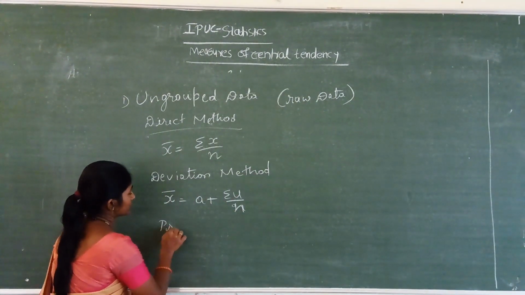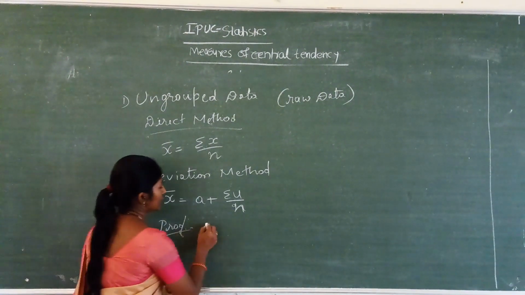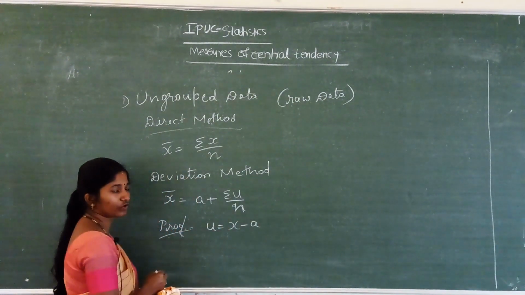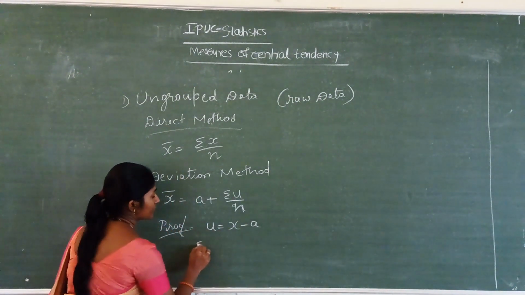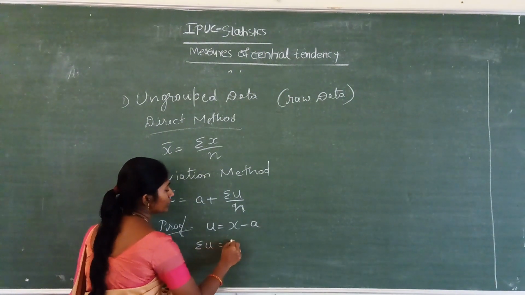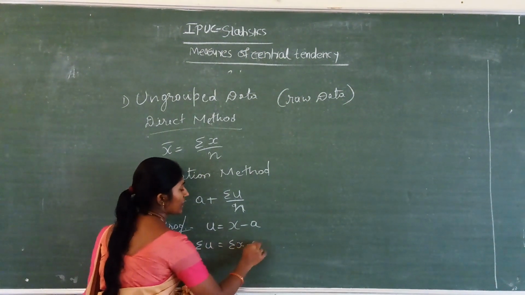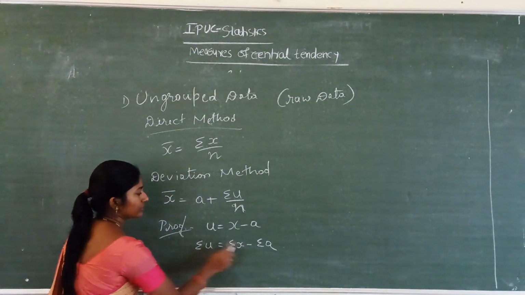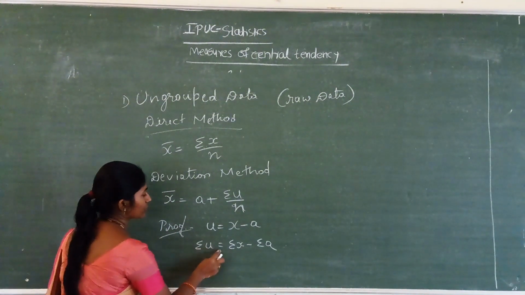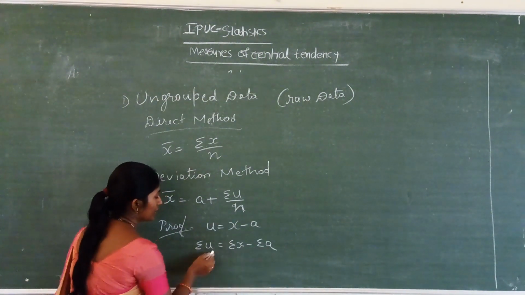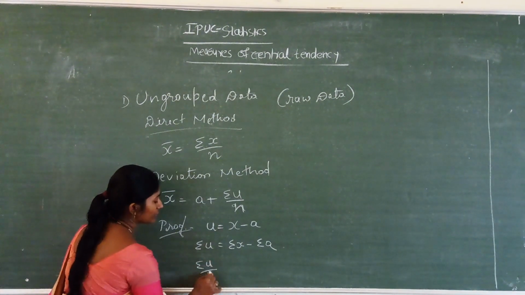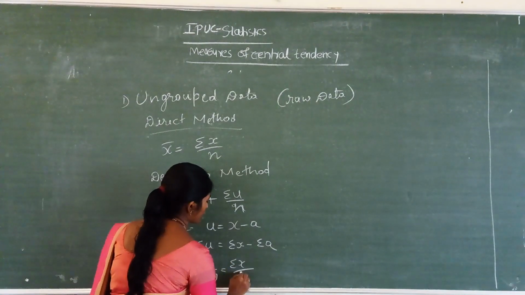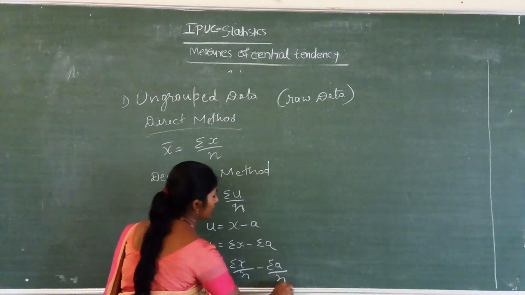See the proof of this. We have taken u equal to x minus a. Summation u equals summation x minus summation a, taken over all values. Next, summation u divided by n: you have to divide all the values, so summation x divided by n minus summation a divided by n.